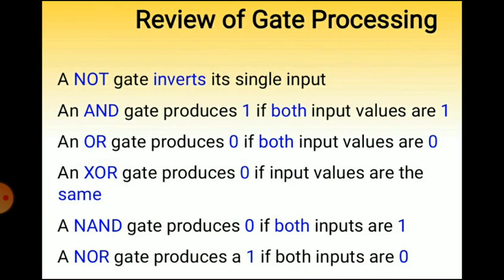Then a review of gate processing. A NOT gate inverts its single input, and an AND gate produces 1 if both the input values are 1. An OR gate produces 0 if both the input values are 0. An XOR gate produces 0 if input values are the same. A NAND gate produces 0 if both inputs are 1, and a NOR gate produces a 1 if both inputs are 0. This is the review of all the logic gates.